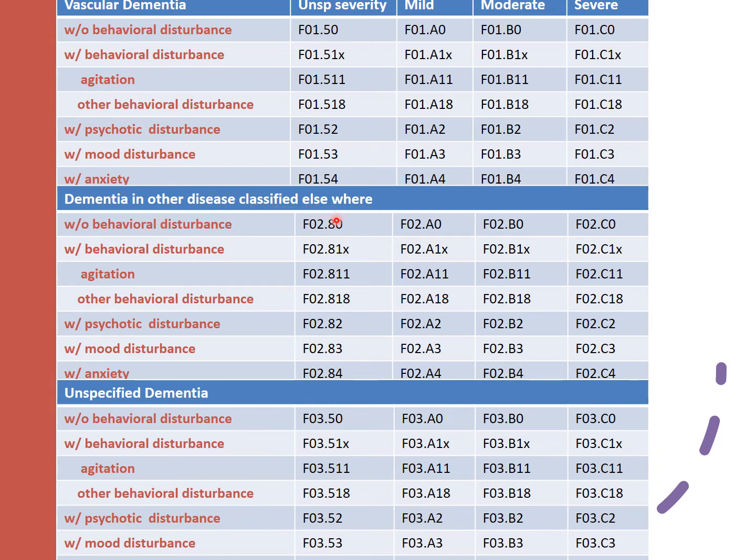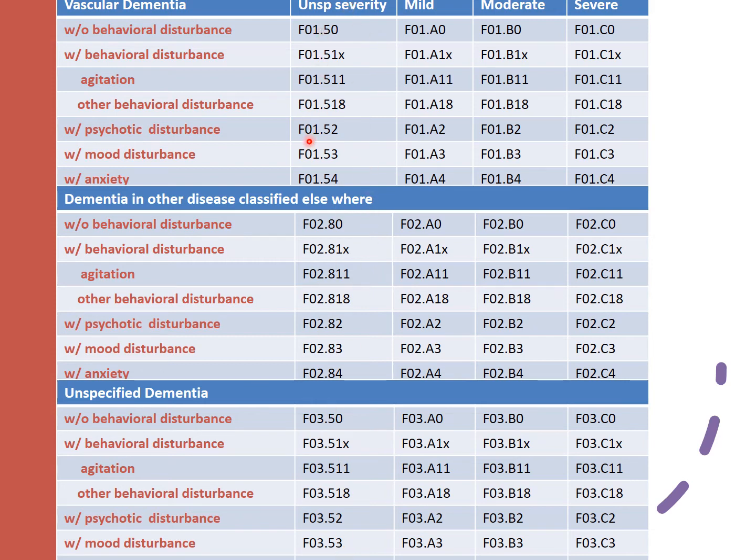The next example is dementia in other diseases classified elsewhere. The patient has severe dementia with agitation. The code is F02.C11.